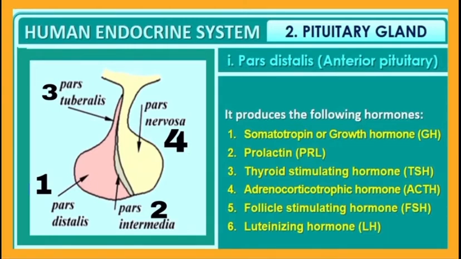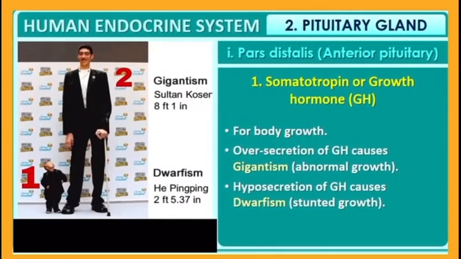Adrenocorticotropic hormone, ACTH. Fifth, follicle stimulating hormone or FSH. And sixth, luteinizing hormone or LH. Let us study the role of these hormones in our body. First, somatotropin or growth hormone.